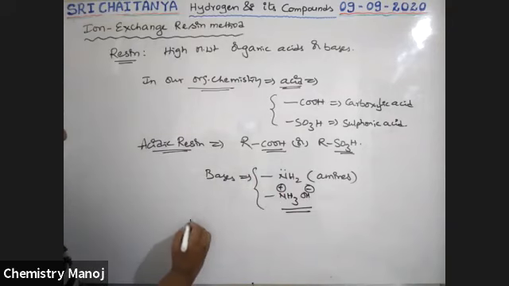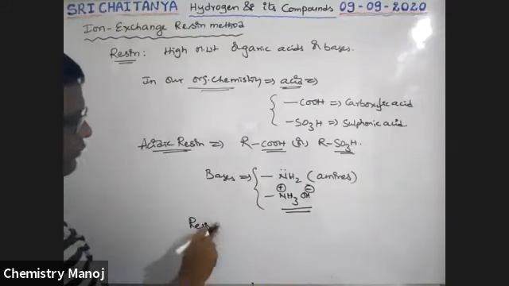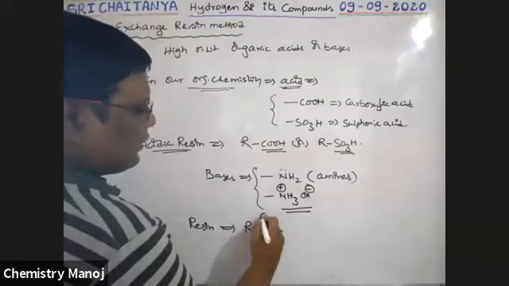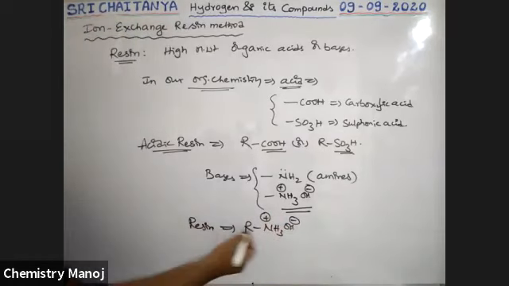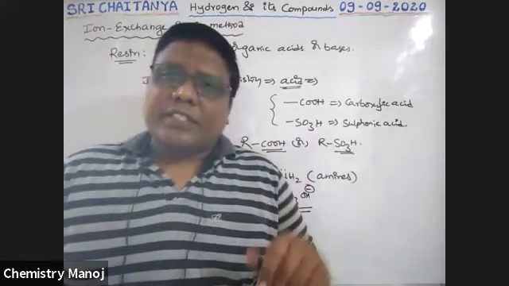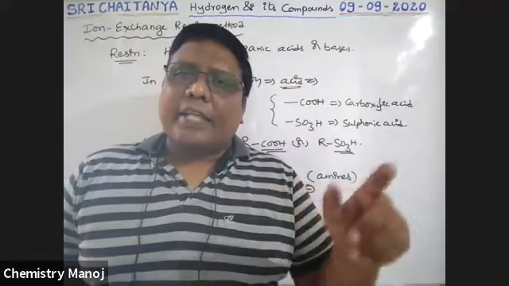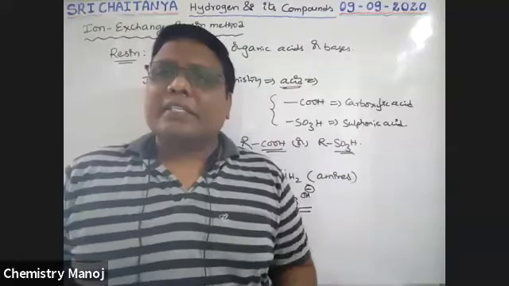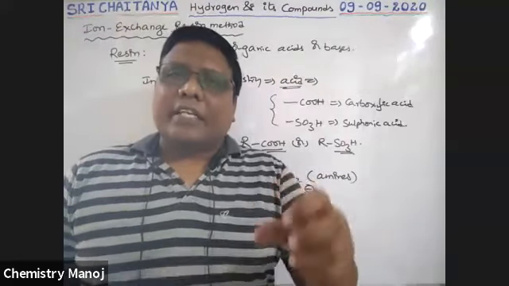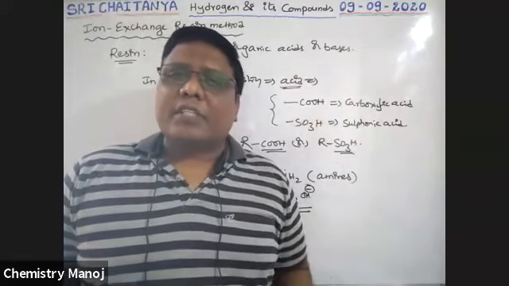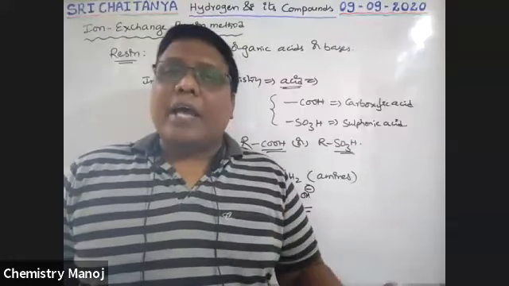So now our resin formula we treat as R NH3 plus ion, OH minus ion. This has a basic group, that's why it is called a basic resin. That means how many types of resins are there, boys? Two types. Resins are high molecular weight organic acids or bases. If it is acid, it is an acidic resin. If it is base, it is a basic resin. This acidic resin and basic resin are collectively used to convert hard water to soft water. Highly purified water, as pure as distilled water, we will get in this process.